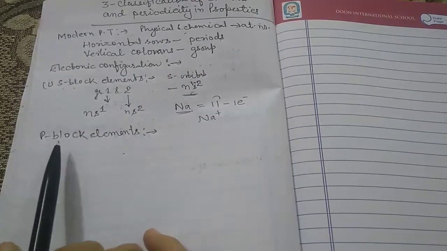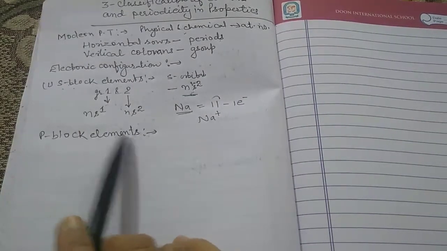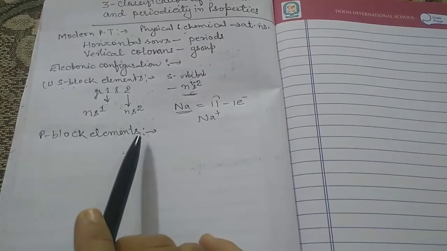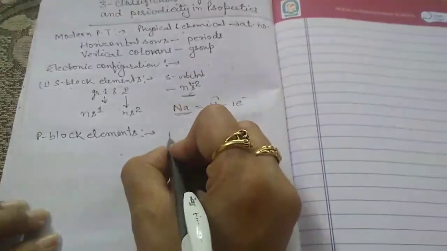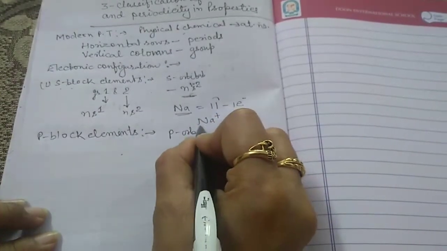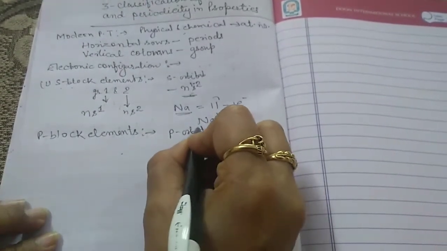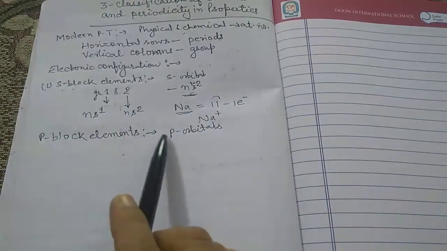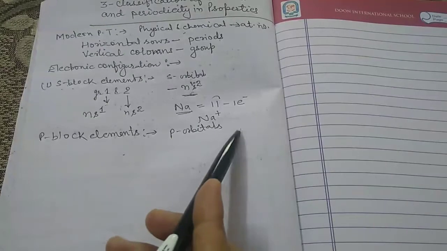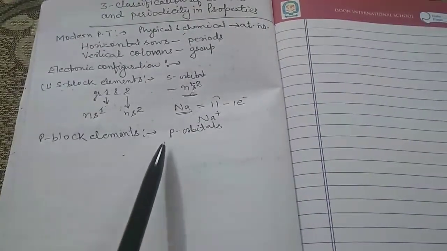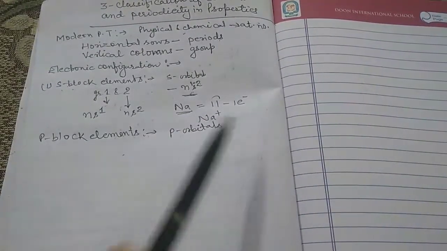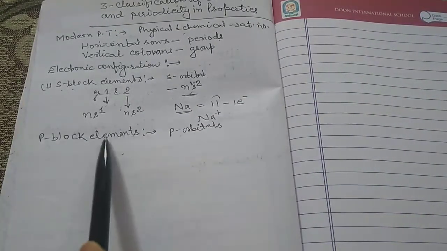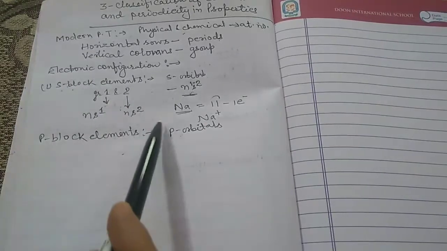Now the next is the P block elements. The elements in which the last electron enters the p orbital, the p orbitals of the outermost energy level, are called the P block elements. The elements of group 13 to group 18 constitute the P block elements.